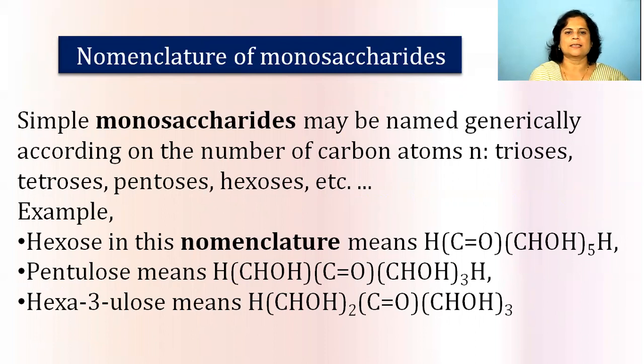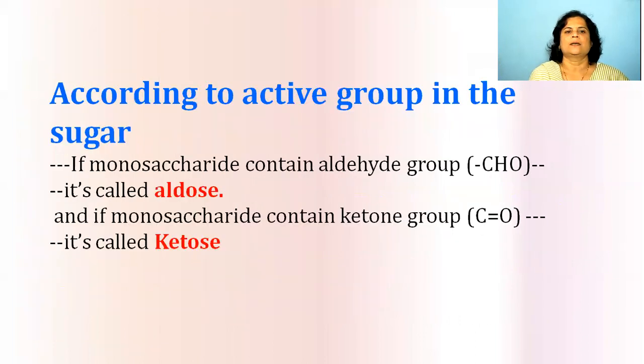If they contain 6 carbon atoms, they are referred to as hexose. If they contain 5 carbon atoms, pentose. We will see examples for these monosaccharides. Now see how we can decide this nomenclature according to the active group which is present in these sugars, or carbohydrates.